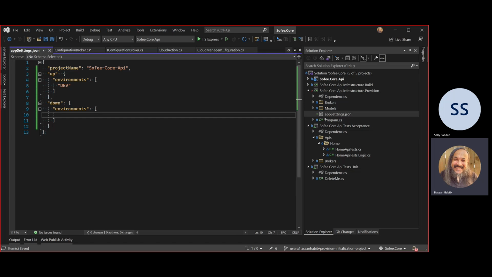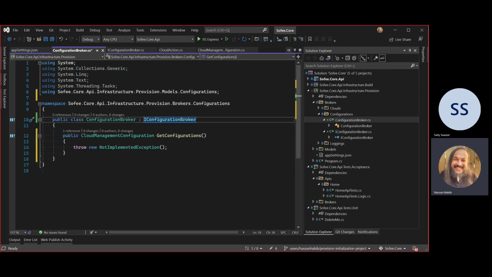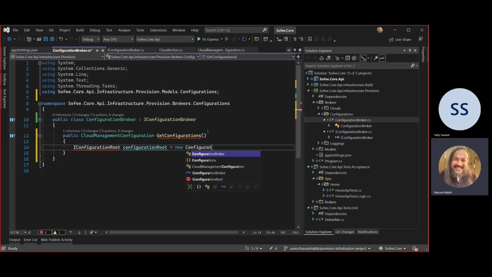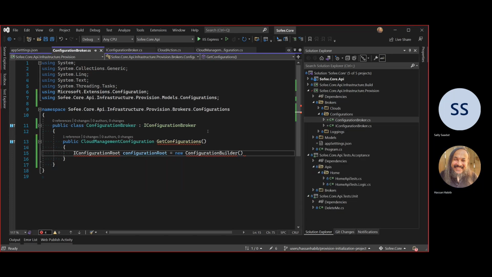Okay, so this is the appsettings, but I want to be able to read this from my broker here. So how are we going to do that? We need to implement something that would allow us to read our data from that configuration file. Let's go ahead and do that. It's really simple. You just go up in here and say this is my IConfigurationRoot, that's your configuration root like this. And then you say ConfigurationBuilder. This will require us to pull some Microsoft extensions. Here it is.